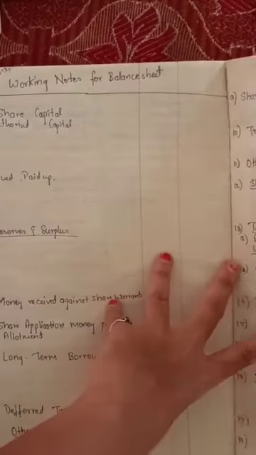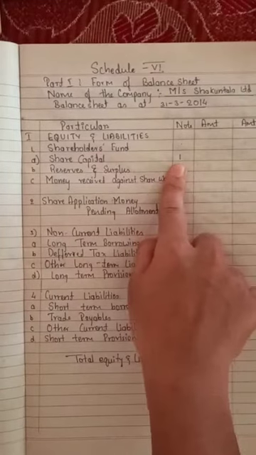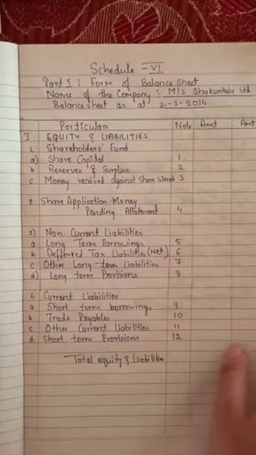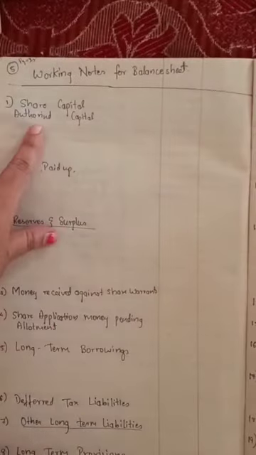So let's begin with the working note now. See here, in this balance sheet we have working notes here, right? So we'll begin this way. Working note number 1, share capital.